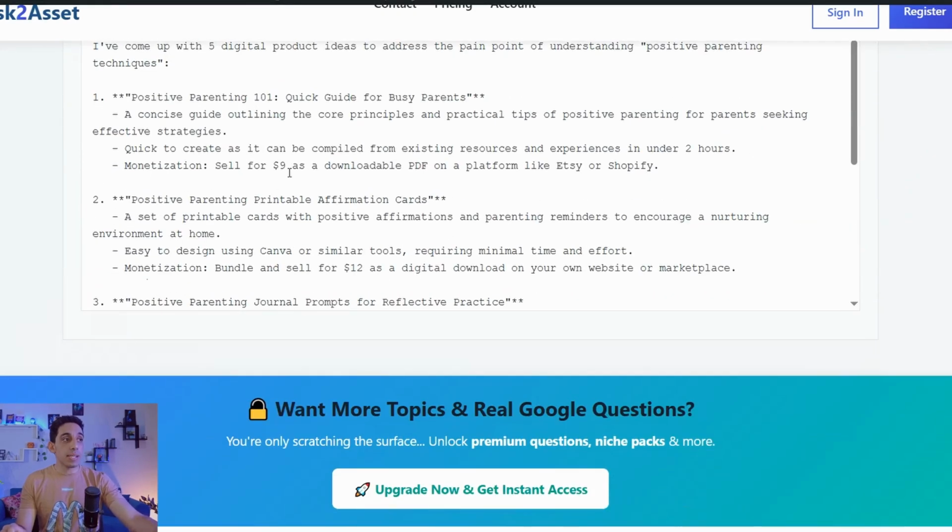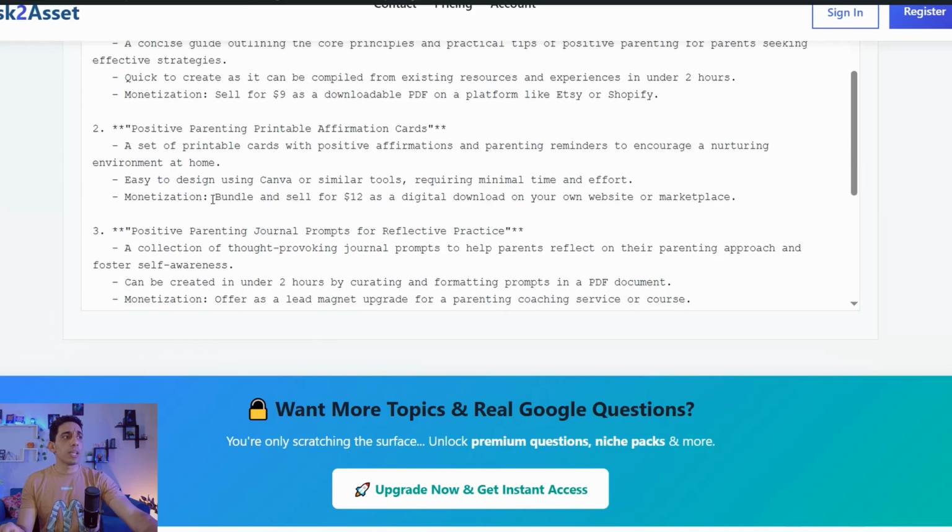And as for pricing, okay, as you see, or this amazing one, that's a positive parenting printable affirmation cards. It's amazing and mind-blowing digital item for this niche, by the way. Here you can set printable cards with positive affirmations and parenting reminders to encourage nurturing environment at home and so on. So you can create this digital item in particular on Canva and some tools and give it price like this one, $12, and you can sell them in different marketplaces.